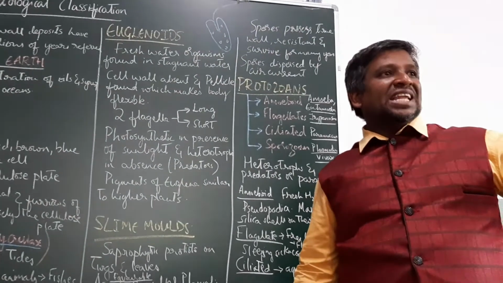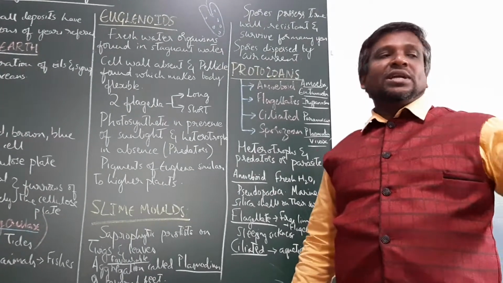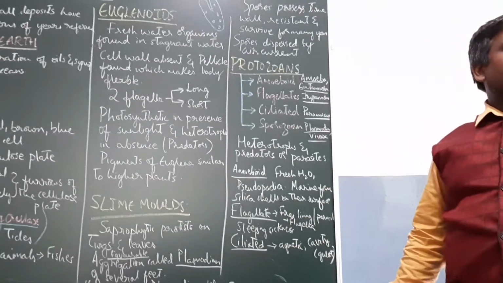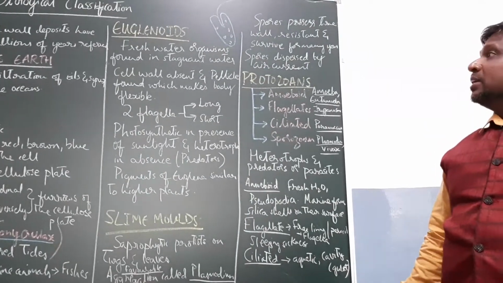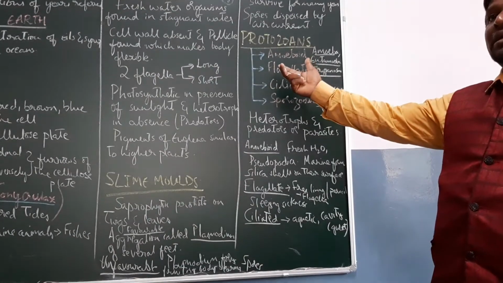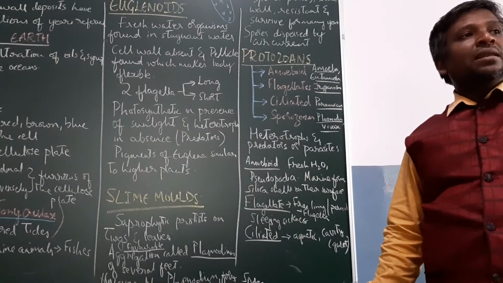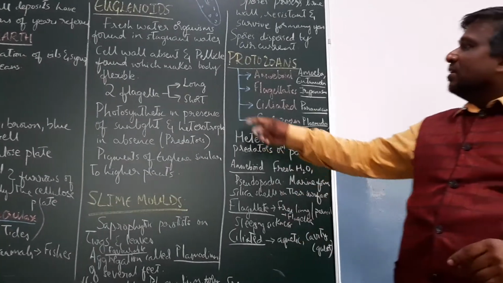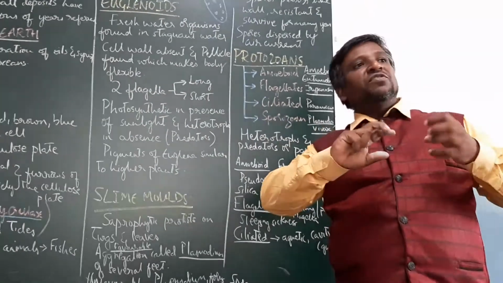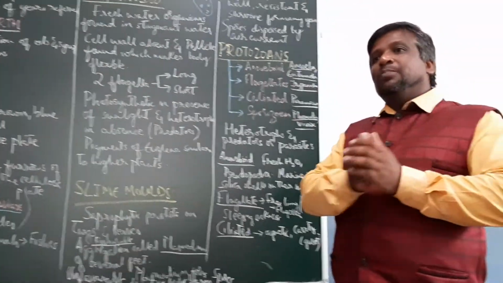Stagnant water means something which is not in motion. So it is accumulated water. Okay. So in stagnant water you find these euglenoids, euglena. Cell wall is absent in case of euglena, but they have a pellicle. Okay, this pellicle makes the body of the euglena flexible. Instead of a cell wall, they have an outermost layer called pellicle.